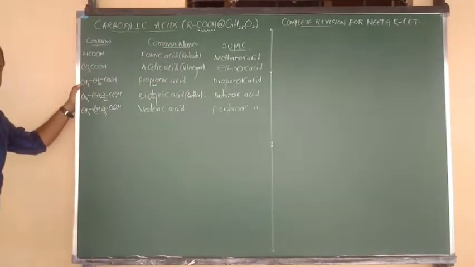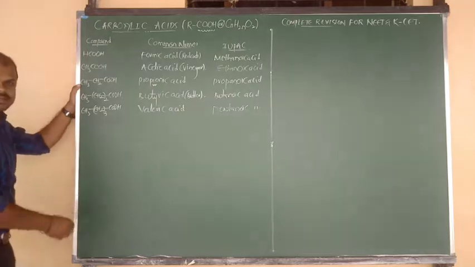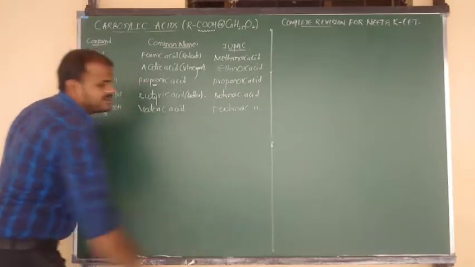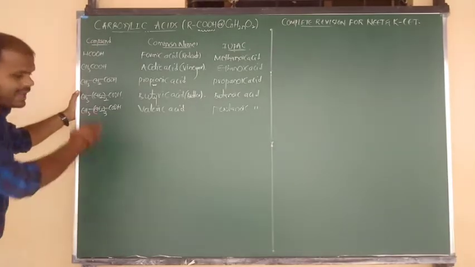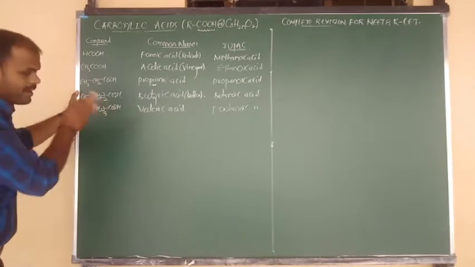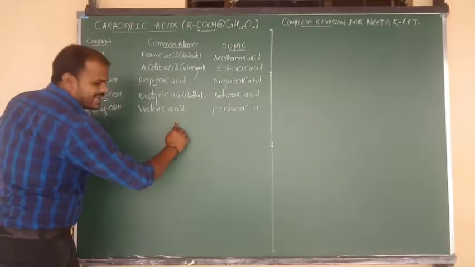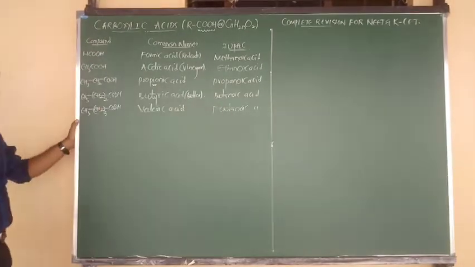Pentanoic acid. And the 6 carbon acid, the common name is caproic acid, and the IUPAC name is hexanoic acid. Like that we can continue, but up to this information is enough for you. So the 6 carbon acid is caproic acid, and we say hexanoic acid.